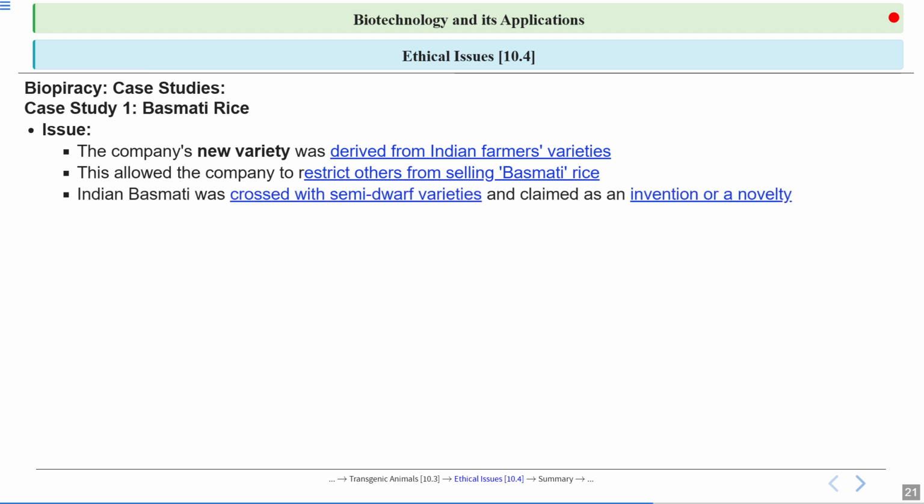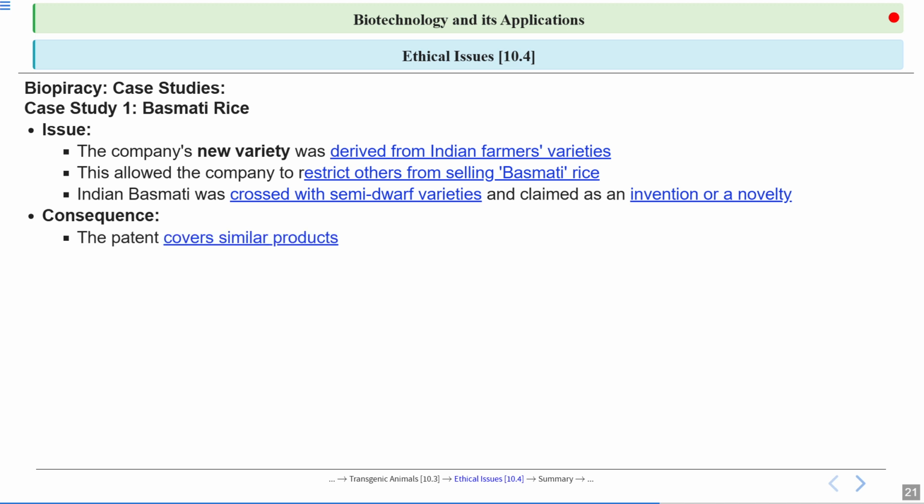Why was this? They said it was an invention or novelty. They took the Indian basmati and crossed it with a semi-dwarf variety, and what came out, they said, is an invention or a novelty. Now we have the right on this basmati rice, and only we can sell it, and others can't because now we have the patent. But that was wrong.